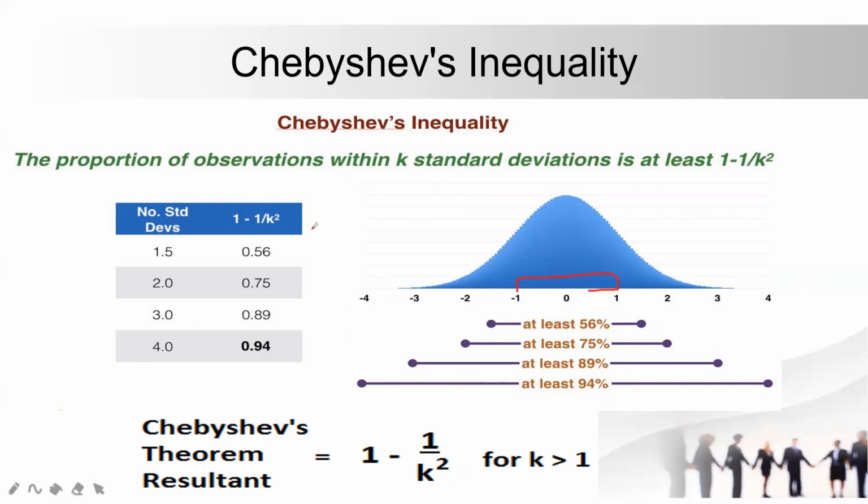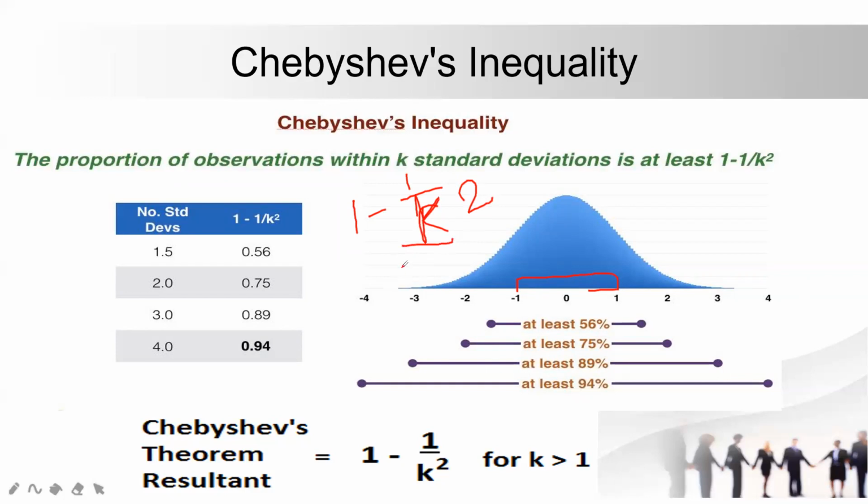The formula here is 1 minus 1 by k square. This k can be anything, any value, but obviously above 1.